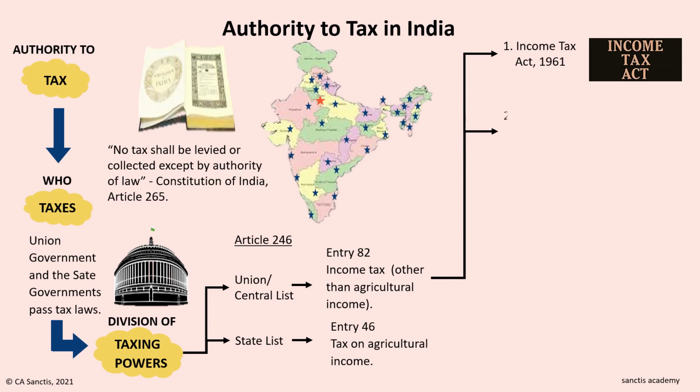The next component of income tax law is the Annual Finance Act. This act is passed annually and is presented in the form of the union budget on 1st February every year. The finance minister delivers a speech. In essence, it is a budget of the union government. As we learned in the first video, the government collects taxes to give back for the benefit of all of society in the form of facilities and services. This budget is a statement on the taxes to be collected and the expenditure on the benefits to society.